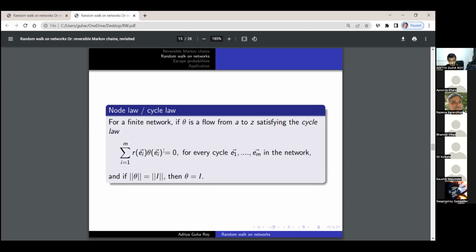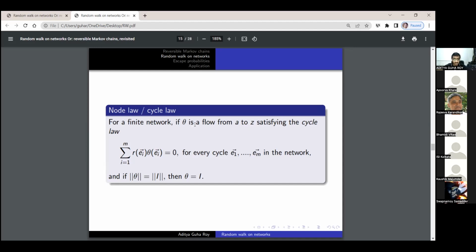The cycle law says that when we sum up the flow times the resistance along each directed edge of a cycle, that is, it starts at a vertex, we move by an edge, again by an edge, and so on, until we reach the same vertex where we started from, and along each edge e_i we have theta of e_i and r of e_i, so we multiply r(e_i) times theta(e_i) and add up these products, this should be 0. If theta is such a flow, then we say that theta satisfies the cycle law.